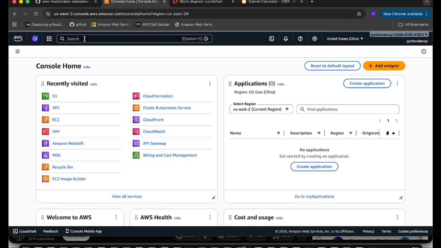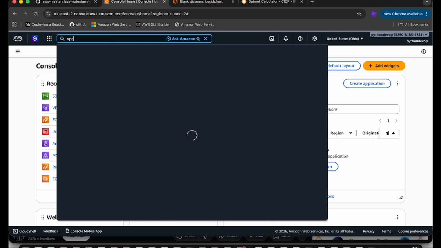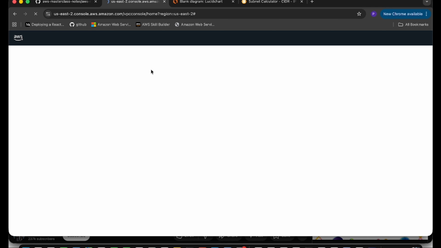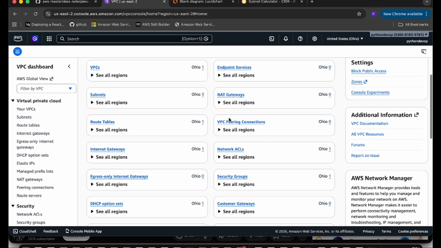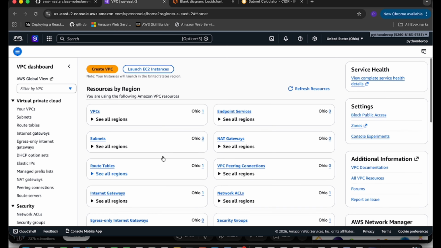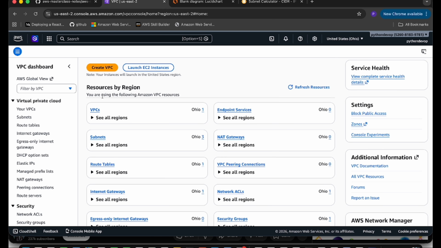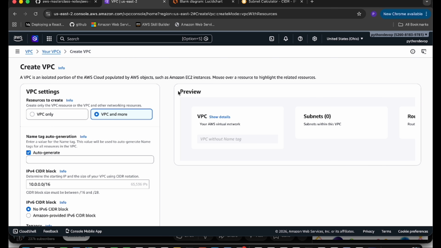And now let's open the VPC. We have to search for VPC and click on it. By default you get one VPC in every region. You can check, it's loading. So we have one VPC, 3 subnets, 0 endpoints, 0 peering connections, and one route table also there. So let's create our VPC. This one is the default.